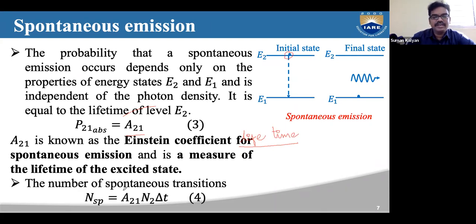This is given by the total number of atoms in the energy state E2 multiplied by the probability of the spontaneous emission to occur, and delta t, the time interval that we observe. So n spontaneous equals A21 n2 delta t.